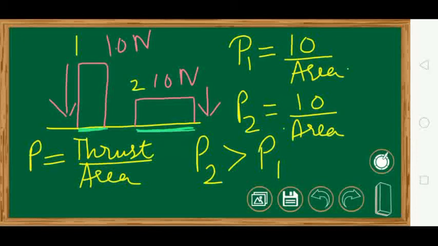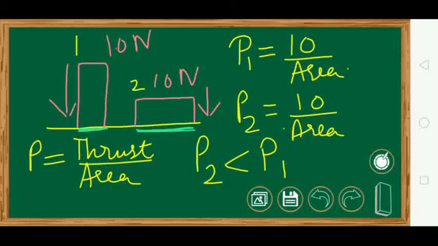So P2 is greater than P1. So you can see that, 1 minute. Sorry. P2 is less than, 1 minute. P2 will be less than P1. P1 is greater than P2.